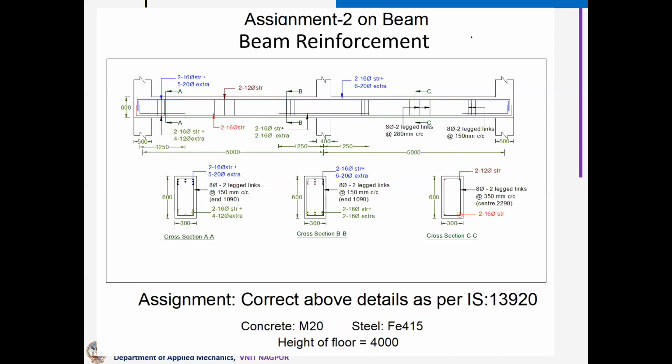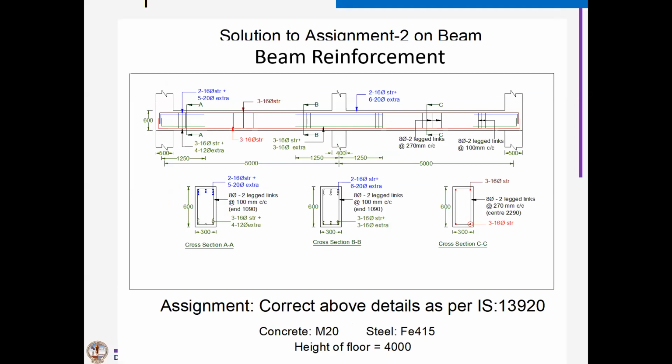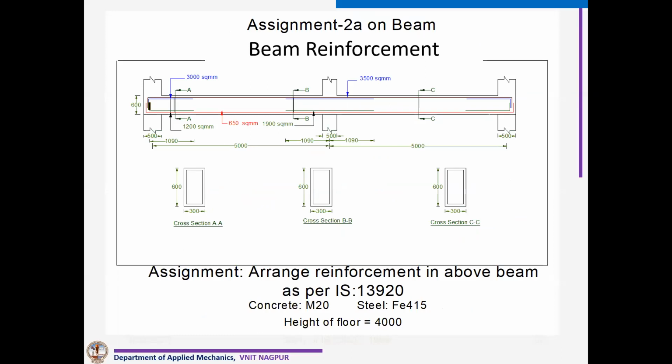How much have we provided? 2 of 16 and 2 of 16, 800 mm square. So we have to modify this bottom steel. This steel might have come from design, but you have to overrule the design and provide at least 50% of steel at the bottom also. You can see now it is done. Now it is 3 of 16 dia bar added at this particular point. So this is how you can do the things.